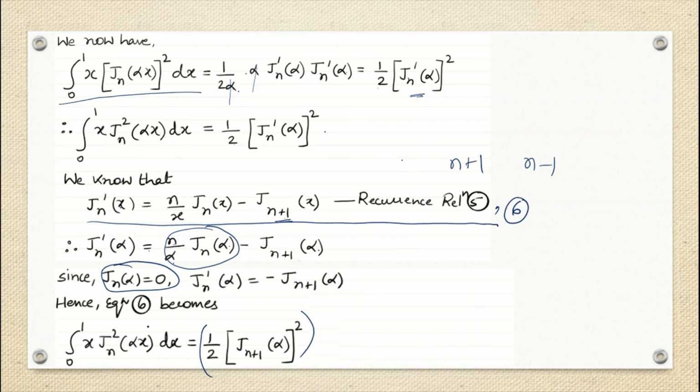And so the left hand side, 1 by 2 Jn dash alpha whole square, we are writing as minus Jn plus 1 alpha whole square. Minus minus will become plus, so it will be Jn plus 1 alpha whole square. So in this way we have just proved both the cases, correct?